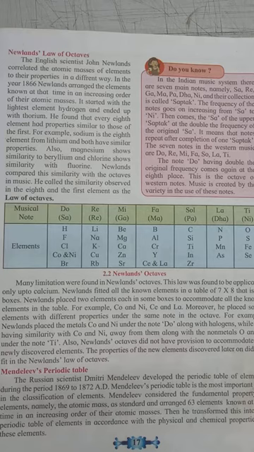The second limitation was that when new elements were discovered later on, their properties did not fit in Newland's law of octaves. So these are the two limitations of Newland's octave law.